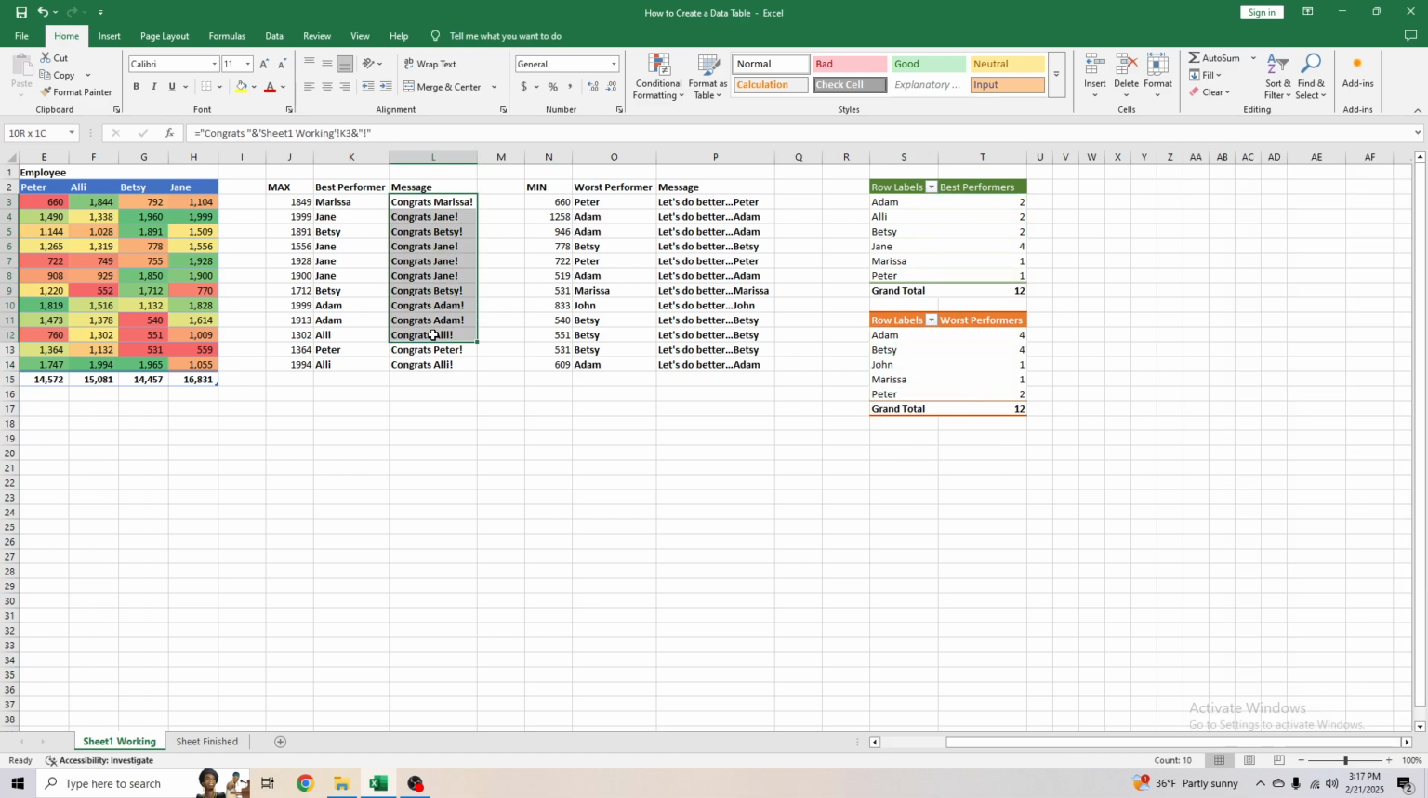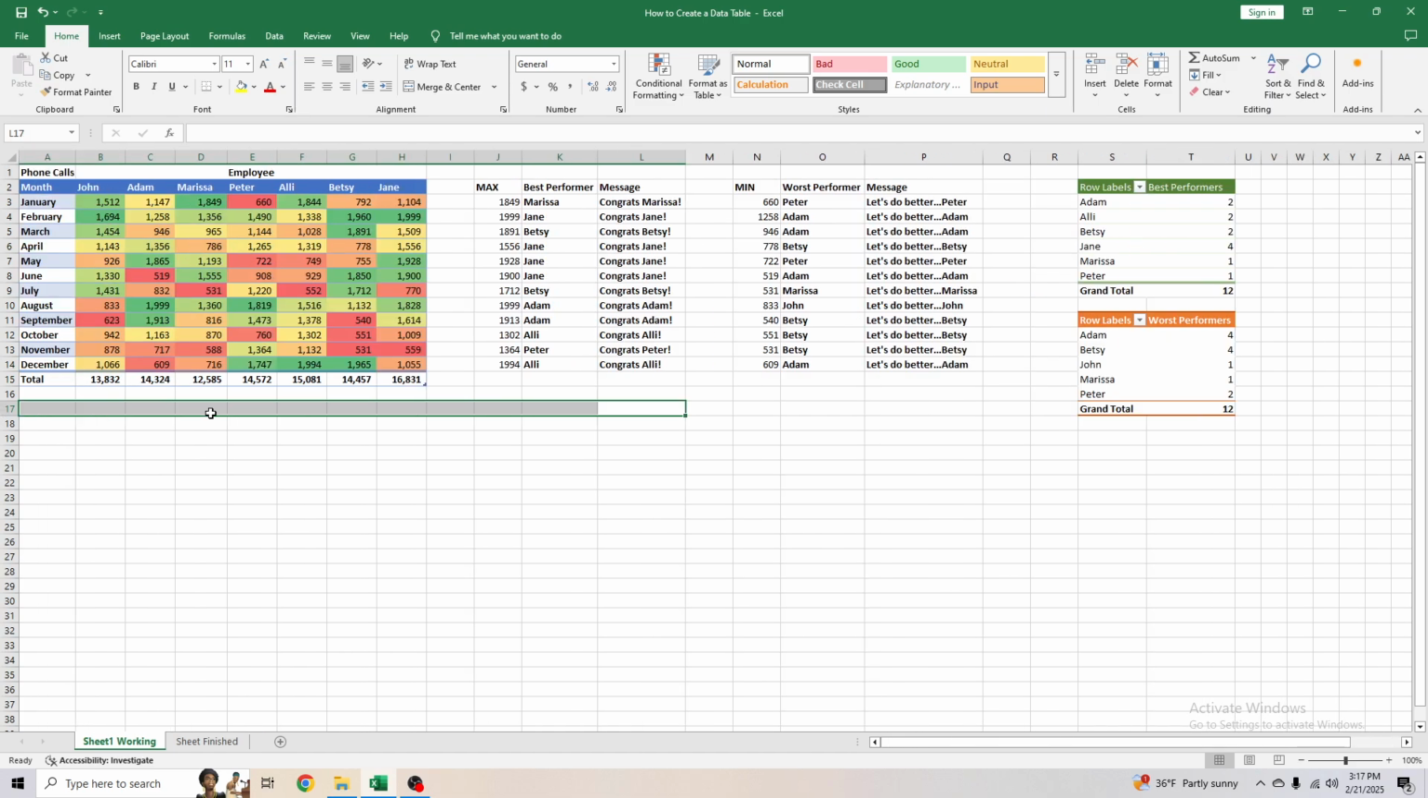So pretty basic stuff that you can do just to make Excel work for you automatically and tell you who's doing better, who's doing worse, or just telling you specific data points that you want it to tell you.